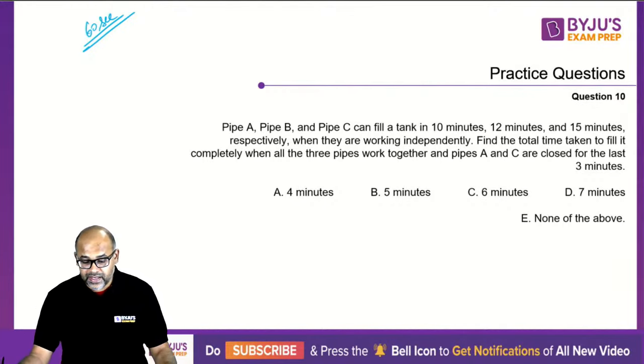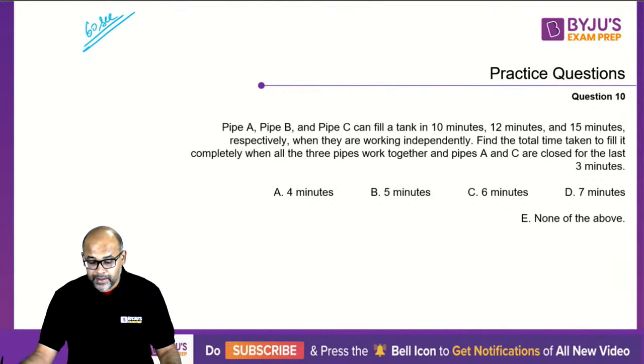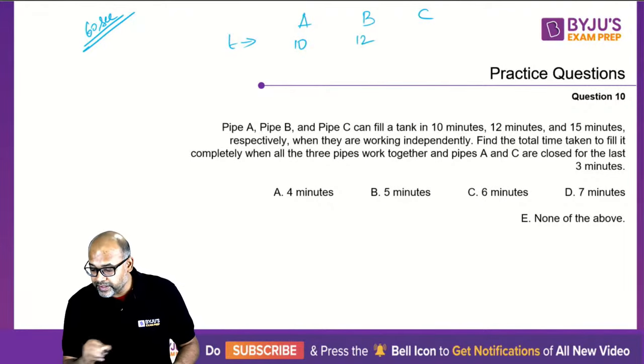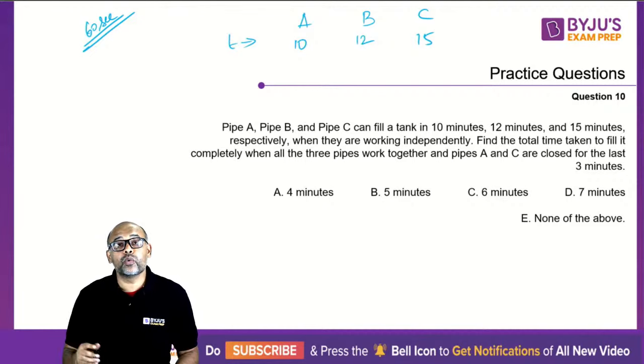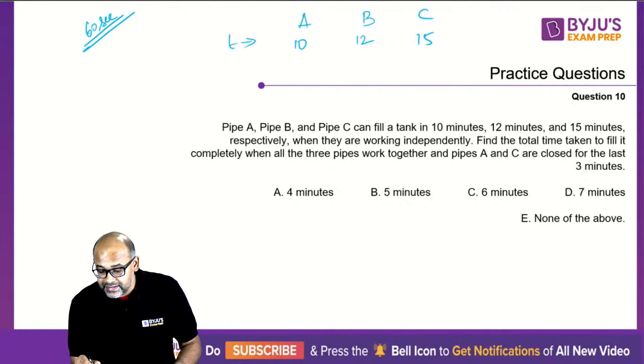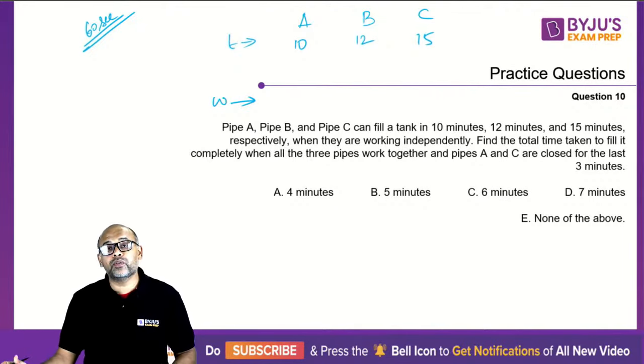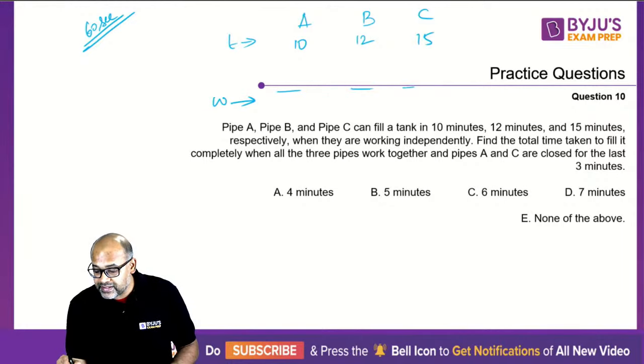Alright, so 60 seconds are up. Typically, I will solve this kind of question in this manner. First I will write down the times taken. So it is 10 minutes, 12 minutes and 15 minutes. What I will do is take the LCM and call this LCM the total quantity of work. So what is the LCM? The LCM of 10, 12 and 15 is a very common LCM. It is 60.